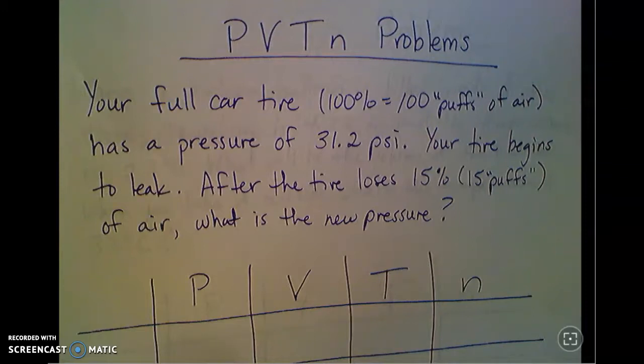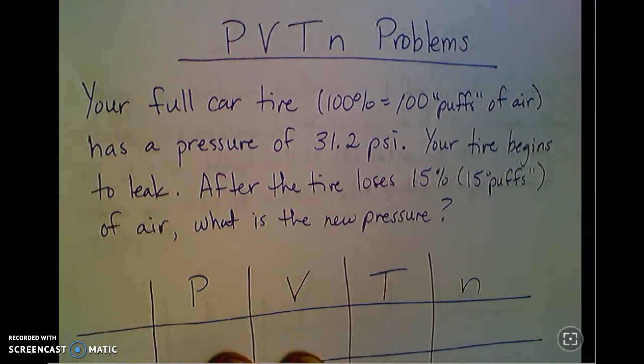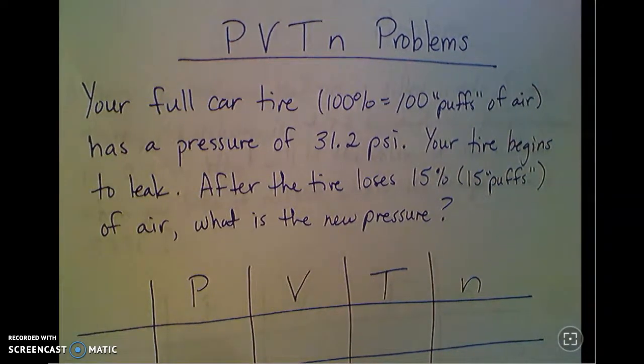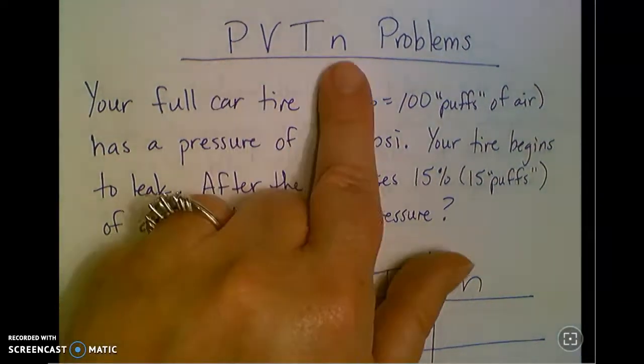Now, there is an equation for what we're going to do, and you can watch several videos online that show you how to do this with the equation, but this is just a way to set these up that I think makes it a little bit easier. And what I like about this is you actually have to think about the relationship. It's not memorizing an equation and plugging into it. It's about really understanding what's going on in the problem and with these relationships. So you're going to be solving several problems like this, and so I'm just going to go through several examples with you of PVTn problems.